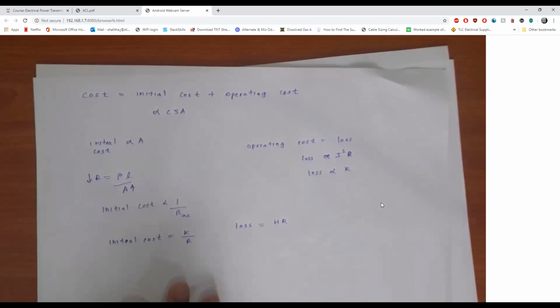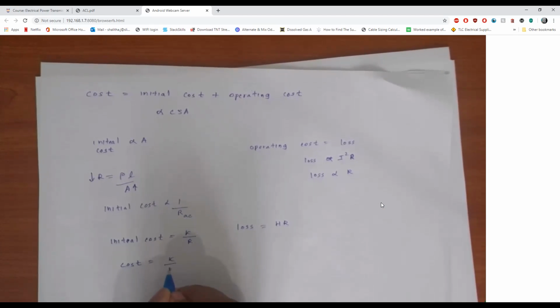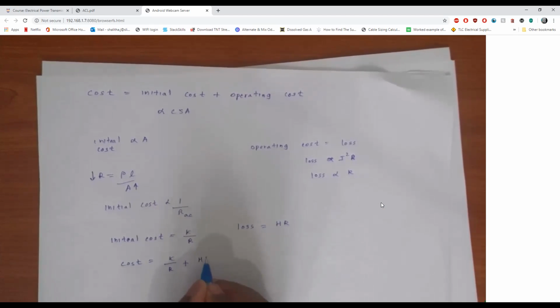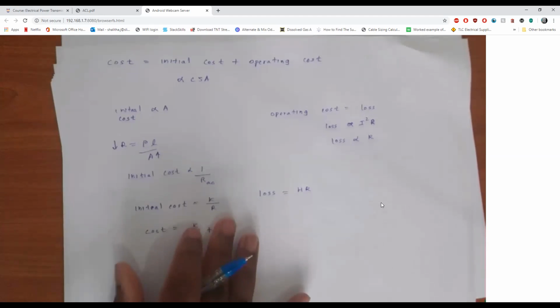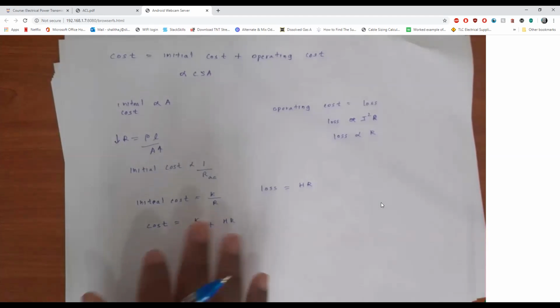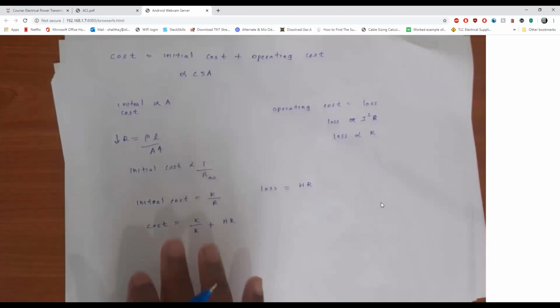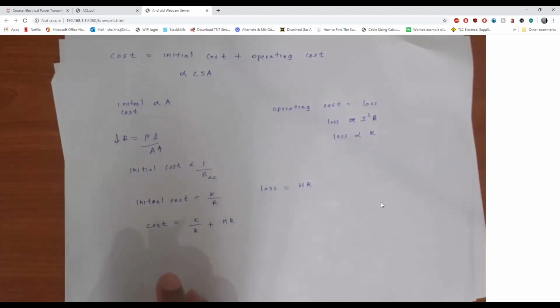So now we have derived the formula for the total cost of the transmission line: cost is equal to K over R plus HR. This is an equation derived from a lot of assumptions, but it will give you a great advantage when designing the conductor with the most economical resistance.